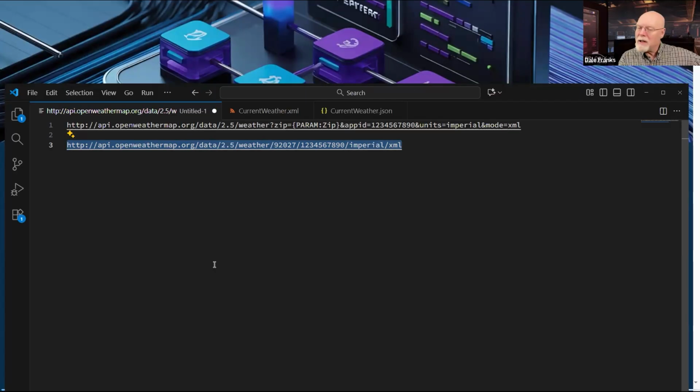Again, we're passing the same thing. We're passing the same data to that URL. Just the URL is organized in a different way. So these last couple of slashes, not the weather slash, but these last couple of slashes here, are really URL parameters, even though they are not formatted that way. Once you make the request to this URL, it will parse these last bits of the URL and will treat them as URL parameters and will return the appropriate data to you.